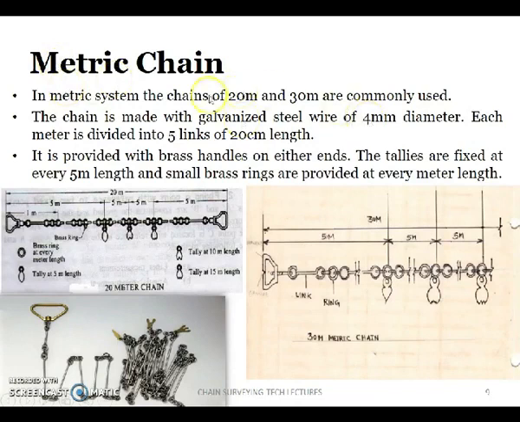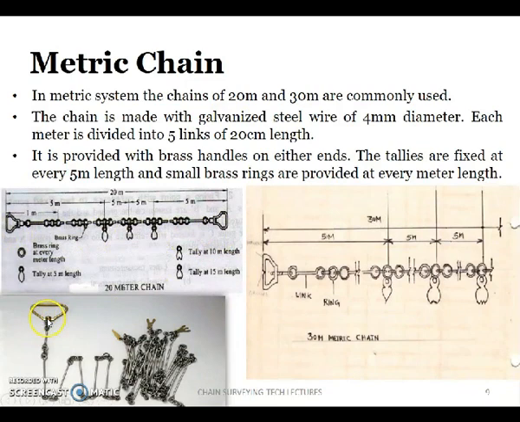So this is the metric chain. As we have already seen, it is available in various lengths like 5 meters, 20 meters, 30 meters, etc. It is made with galvanized steel wire of 4 mm diameter. Each meter is divided into 5 links of 20 centimeters each. Here you can see the handle. Similarly, on the other end of this chain you have another brass handle like this. On the two ends of the chain, you have two brass handles with swivel joint.